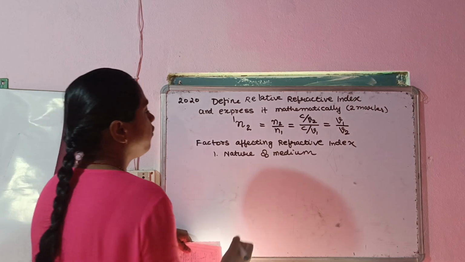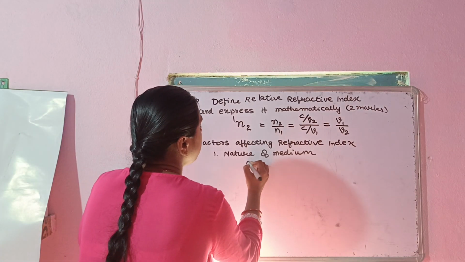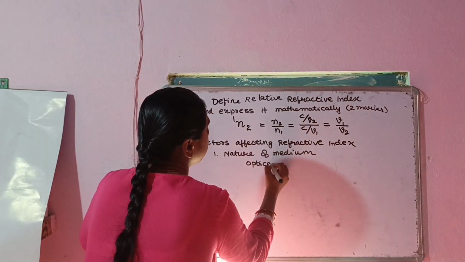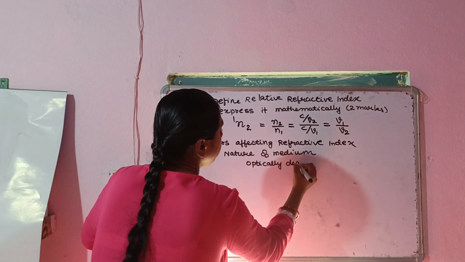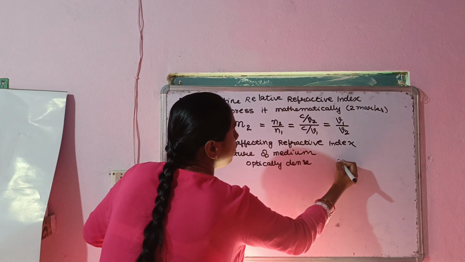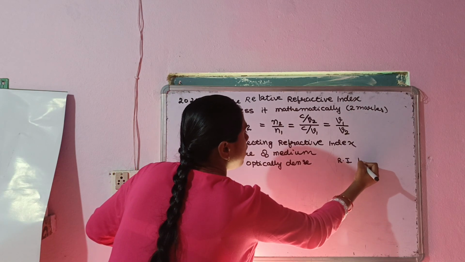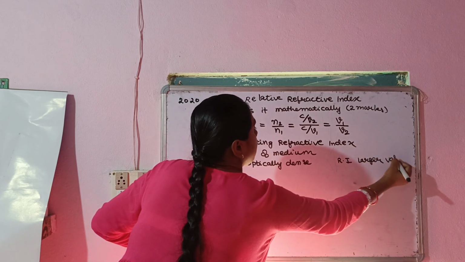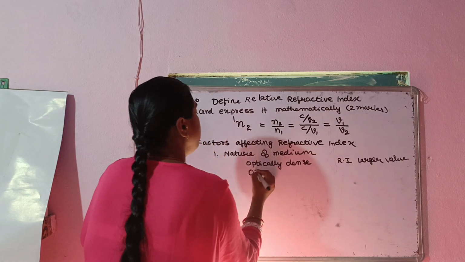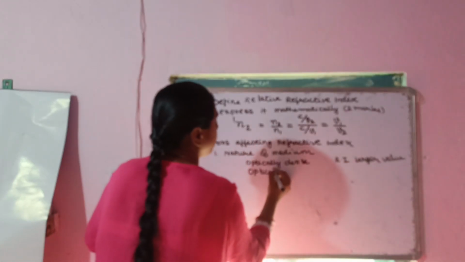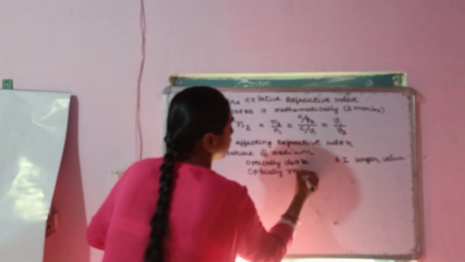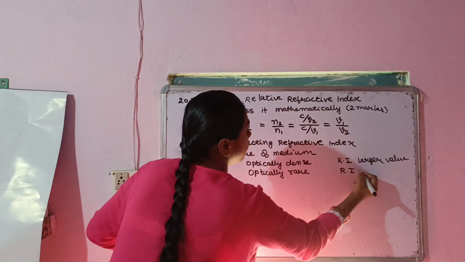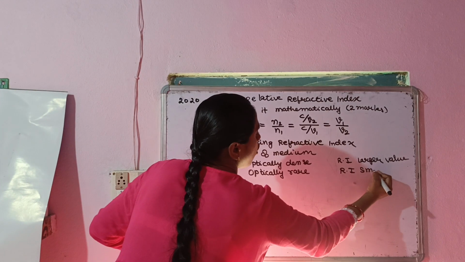If the medium is optically dense, then the refractive index will have a larger value, and if the medium is optically rare, then the refractive index will have a smaller value.